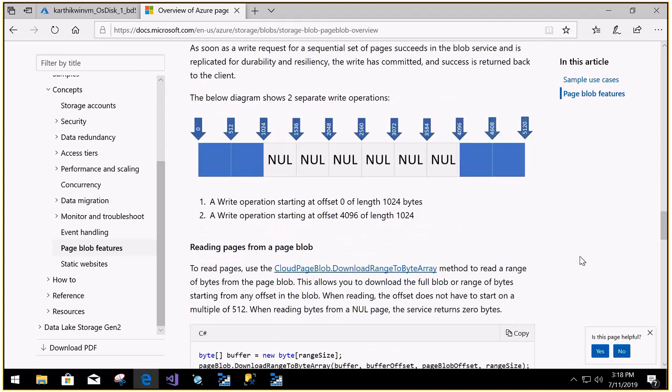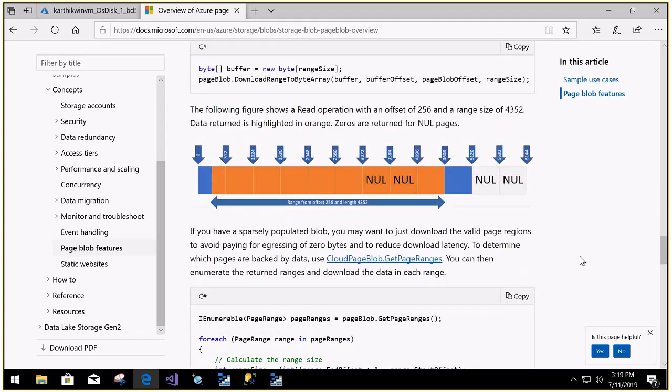We can write, but I think the major difference between the block blob and the page blob is we can write randomly wherever we want, whereas in the block blobs we need to write it block by block. You would have heard about packets, right? When you're streaming it, you need to stream byte by byte, or write it in a sequential order, not in random order. That's a major difference between the page blob and the block blobs.